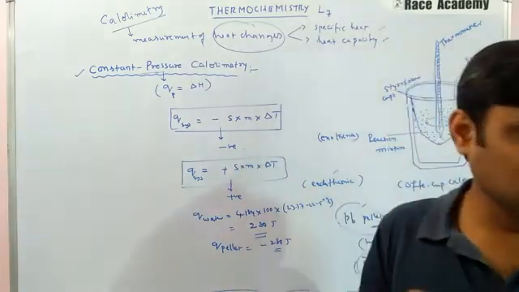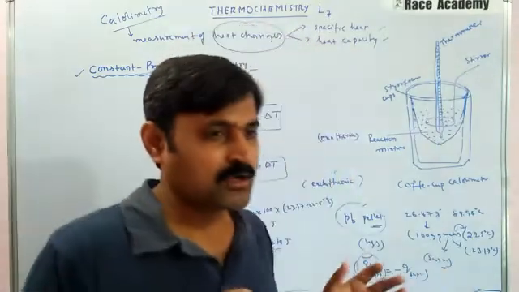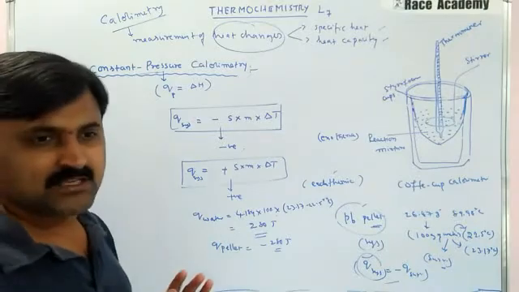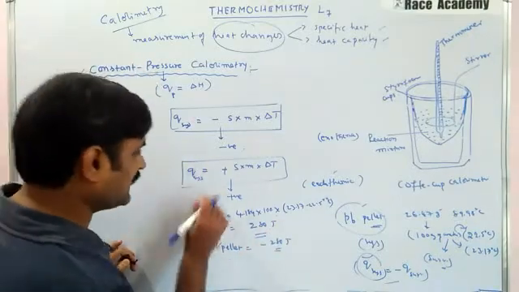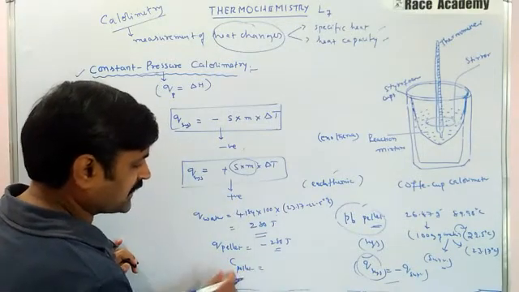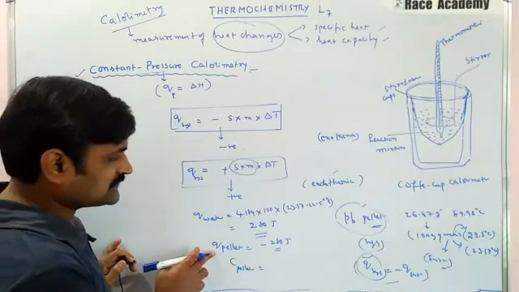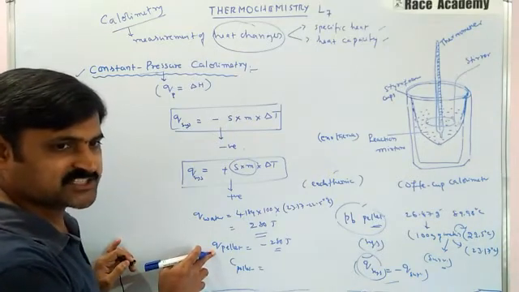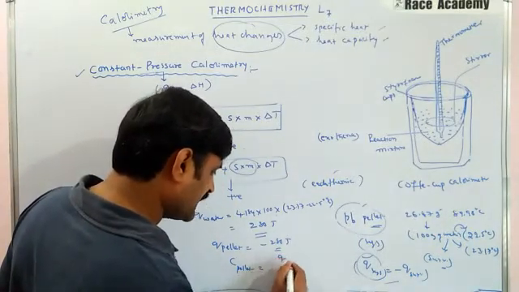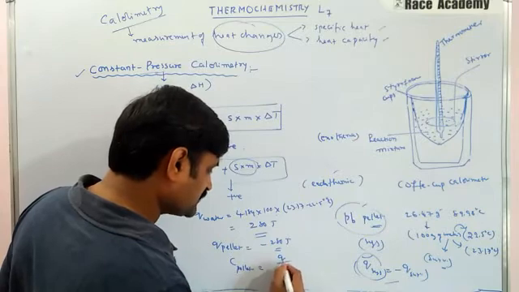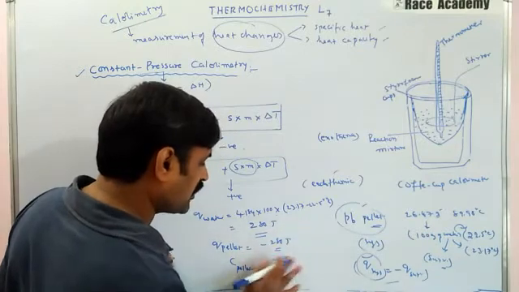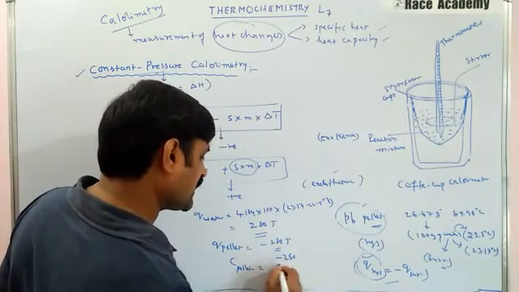So automatically what will happen? When you want to find the heat capacity of this pellet, the pellet heat capacity will become equal to Q of the pellet by change in the temperature. So Q of the pellet is minus 280, which we already have.